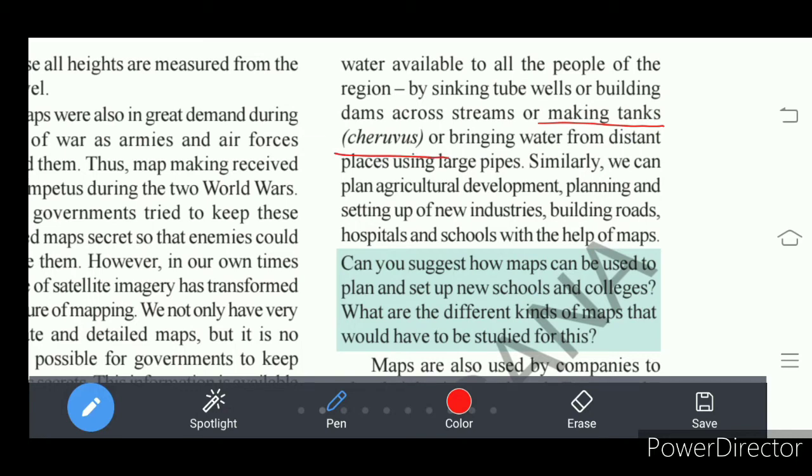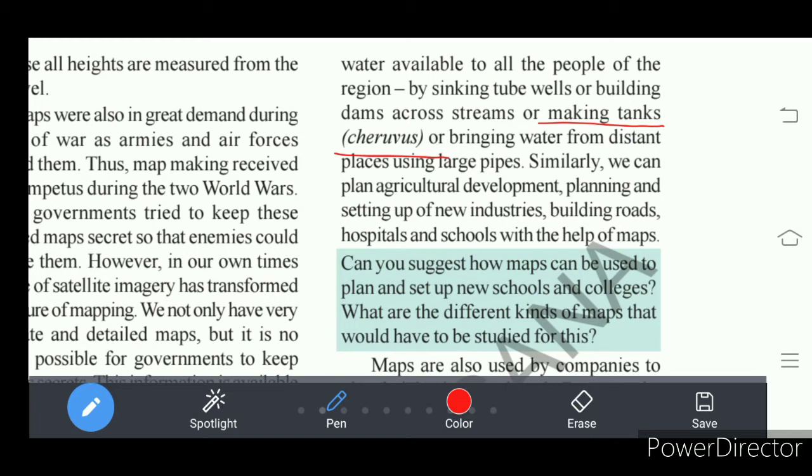ChERuvulu (tanks). Okay. Then bringing water from the place where it is there and filling those tanks by using the pipes. Today you know that our Telangana state is well known to the world with the construction of the Kaleshwaram project, right, the world's largest lift irrigation project. Kaleshwaram is the world's largest water irrigation project.